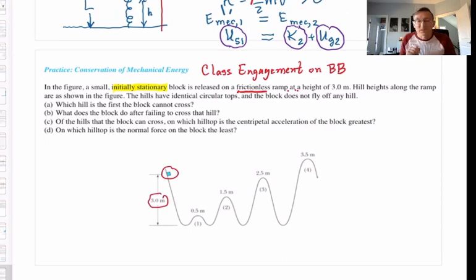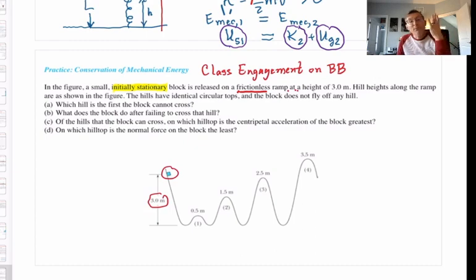We have hills on the roller coaster, and the heights of the hills vertically above the ground or floor are given, right? First hill has a height of 0.5 meters above the ground. Hill 2 is a height of 1.5 meters. Hill 3 is a height of 2.5 meters. Hill 4 has a height of 3.5 meters. The tops on each hill are nice half circles, okay? And they're identical, so the half circles on each hill have the same radius. And the block never flies off the top of any of the hills that it crests.